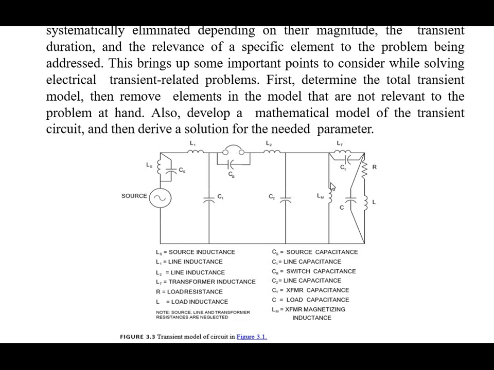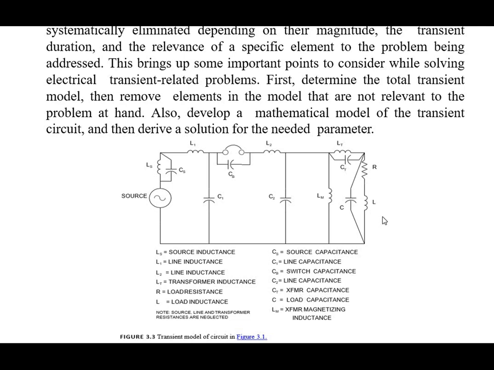So we have to remember that all the capacitors are in parallel except this LM. So LM is also in parallel with this circuit. LT is nothing but the transformer inductance. CT is parallel with the LT, meaning the transformer capacitance.